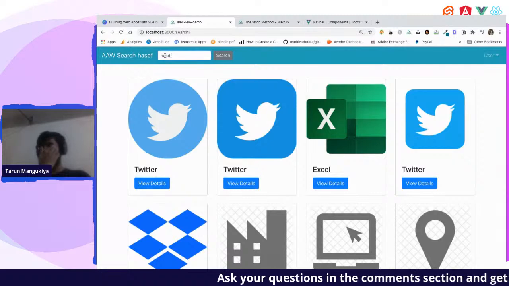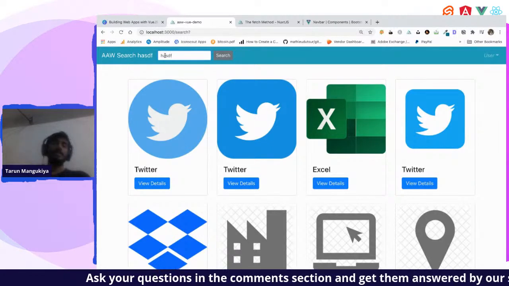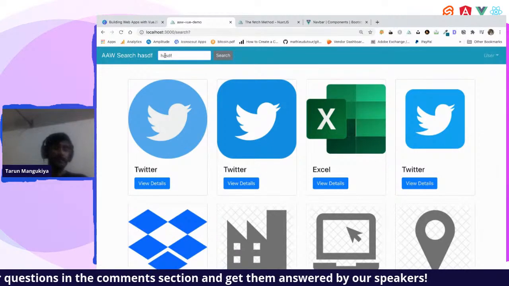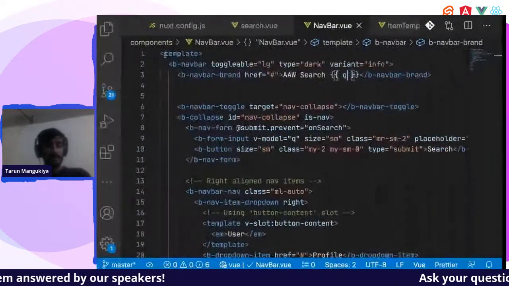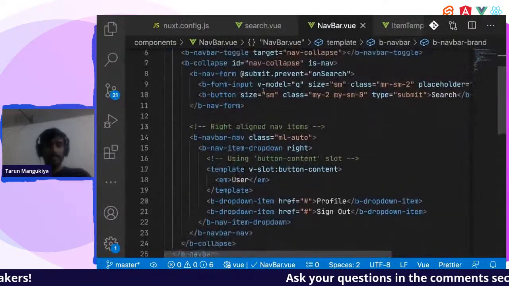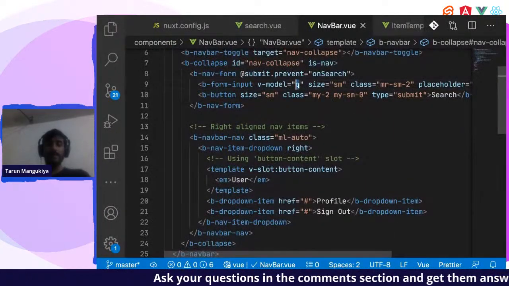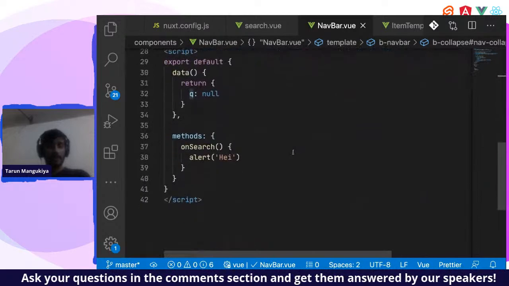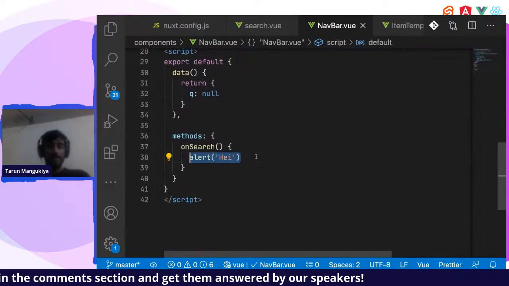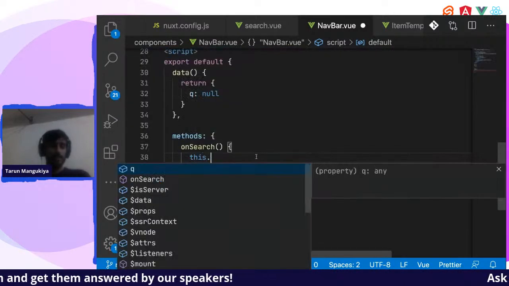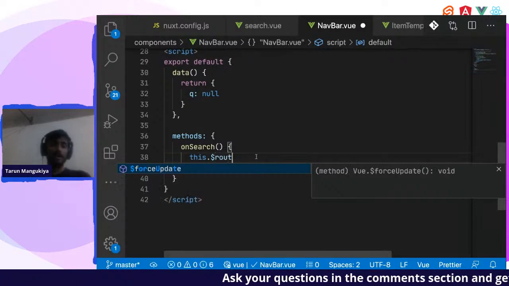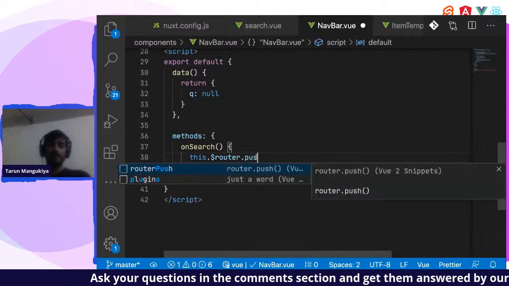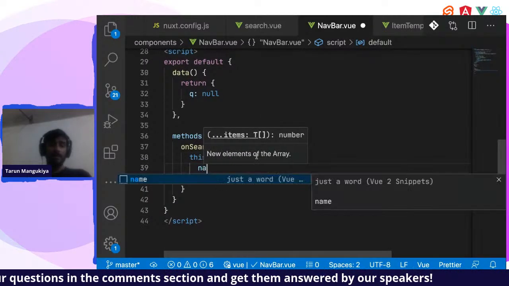Basically, what happens here is that the text box data gets updated, and it passes an event to the parent. Right. So this is done. So now we have to pass this q variable to the routes. Okay. So what we will do is let us push this thing. So we have a variable called this.$router. Okay. Then we can push a route. Okay. What is the name of a route?